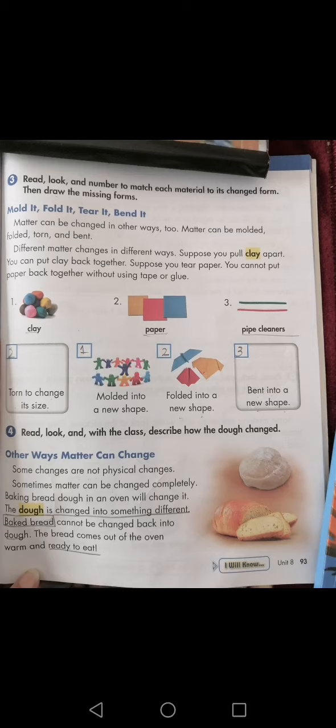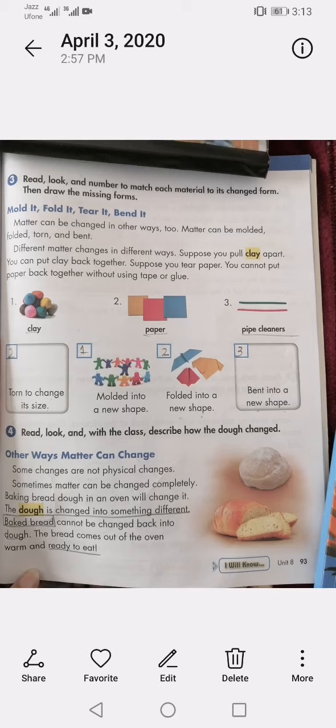Now you have to number that there are three matters: clay, paper and pipe cleaners. You have to number it. Torn to change its size. Yes, paper, you have to number it. Number 2, paper can be torn and it can be changed into a different size. Now molded into a new shape. 1, clay can be molded to different shapes again and again. Okay, now folded into a new shape. Paper can be folded into a new shape.